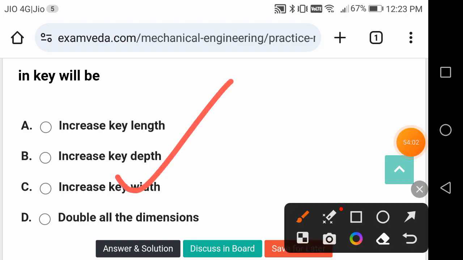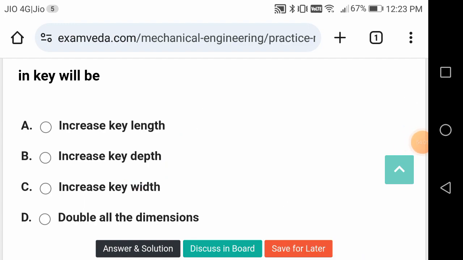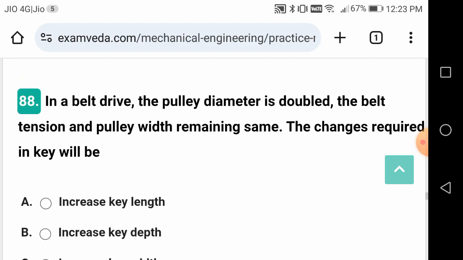This is a good question, friends. Increase in width, not length nor depth, is required.